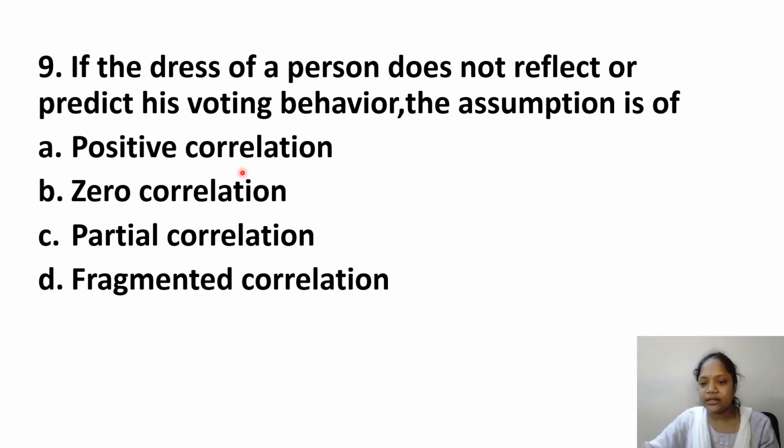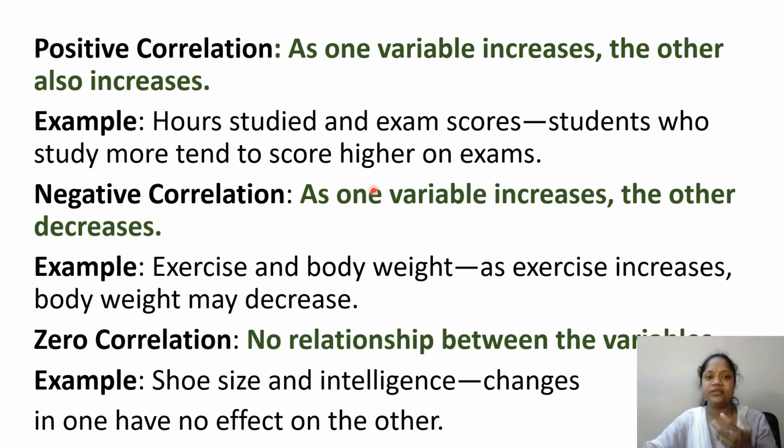So positive correlation is: if study time increases, intelligence will increase. If study time increases and intelligence decreases, that is negative correlation. Zero correlation: nothing, no change. They don't have any relationship. That is zero correlation. Okay, your answer is zero correlation. Dress of a person doesn't reflect or predict his voting behavior. We cannot predict it with his dress.